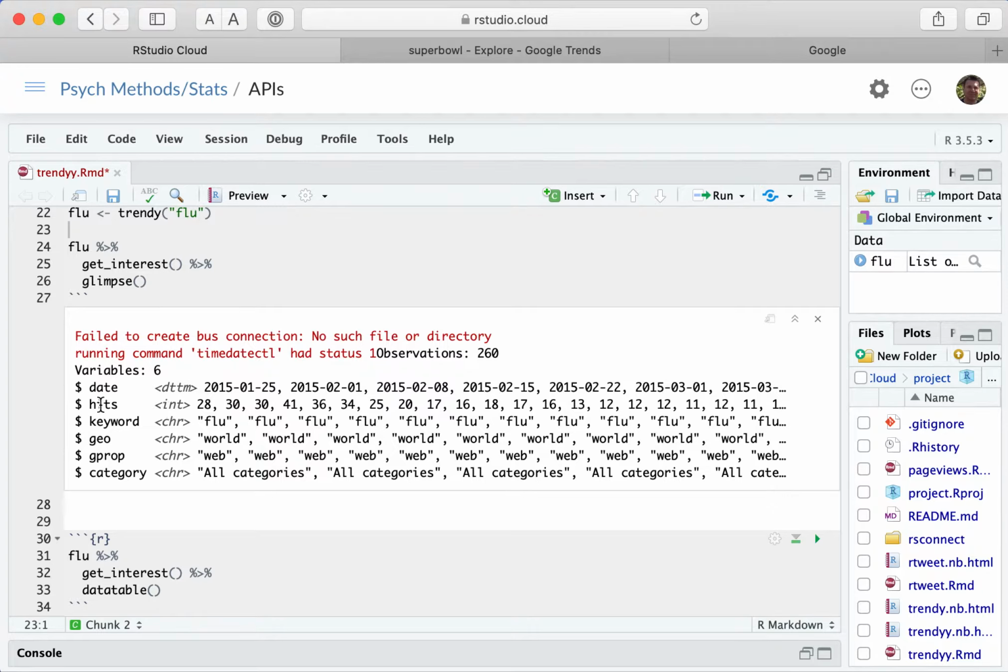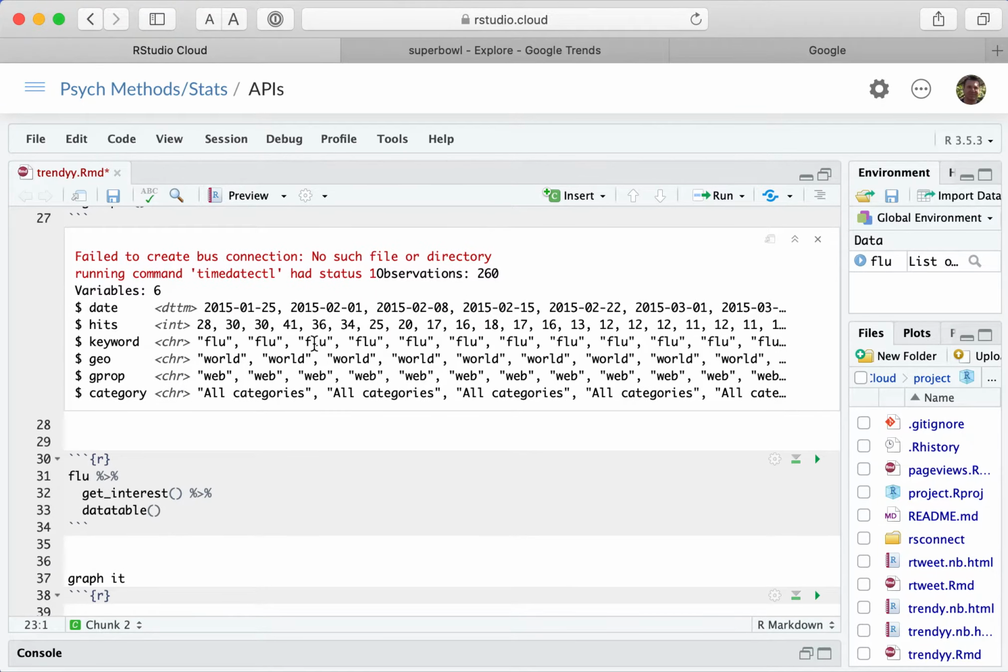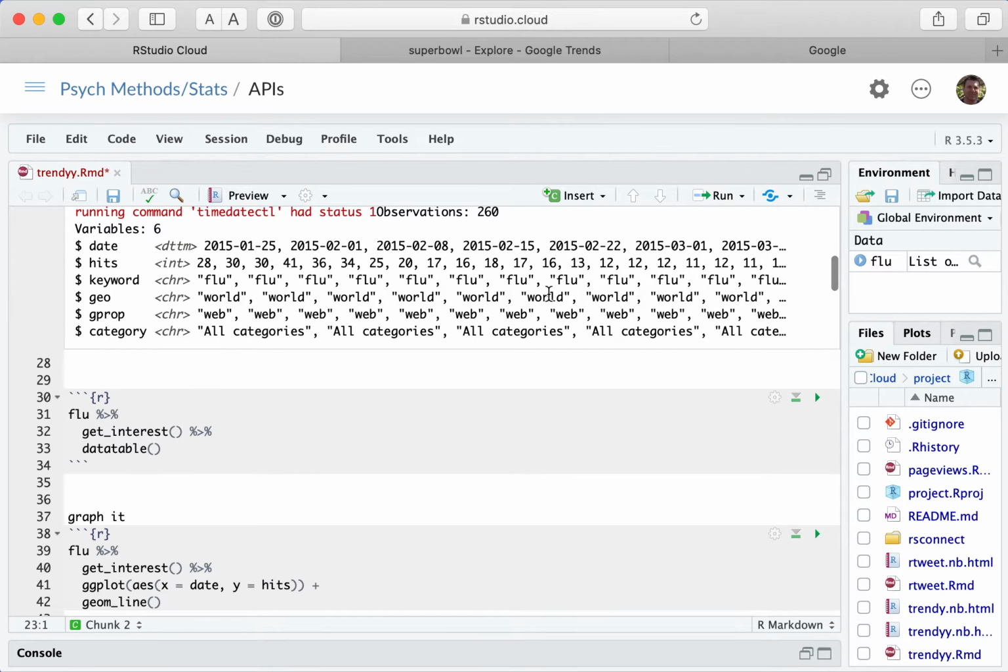Google Trends does not give you the raw number of searches. Like it won't say there were 1.8 million searches or something like that. It instead gives you a standardized set of numbers from 0 to 100. So 100 will be the peak day, and 0 will be the lowest day of searches. And it's searching for flu every day, and it tells you some more stuff there.